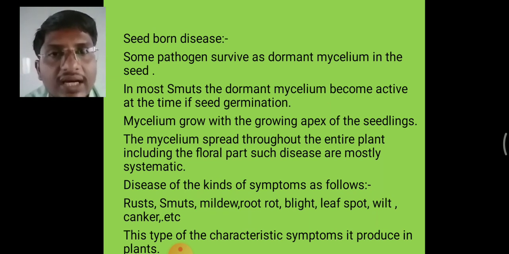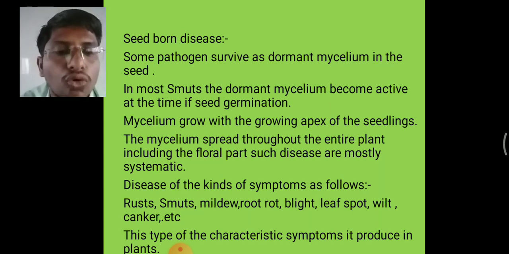Such diseases are characterized by the ability of the pathogen to grow and multiply rapidly on diseased plants and also the ability to spread from diseased to healthy plants and thereby cause new infections. So today's topic, classification of diseases, is finished.